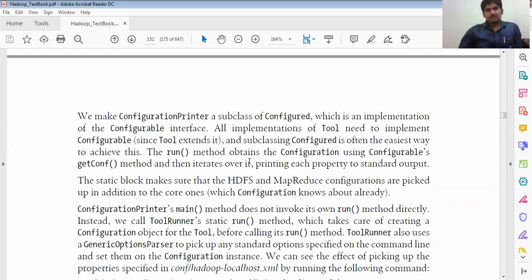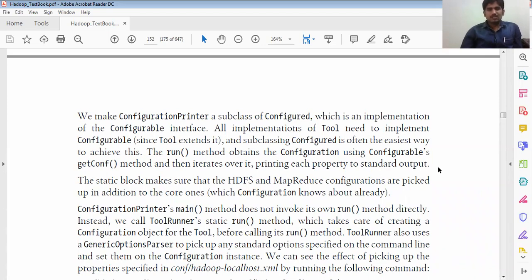The run method obtains the configuration using the Configurable getConf method, and then iterates over it, printing each property to standard output.